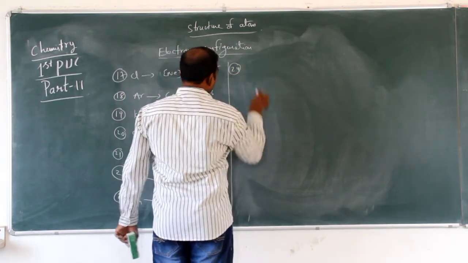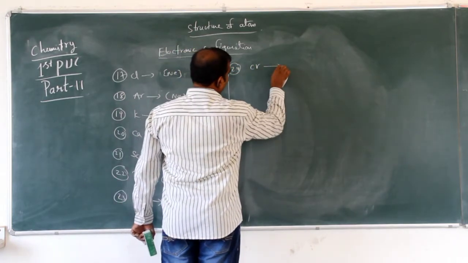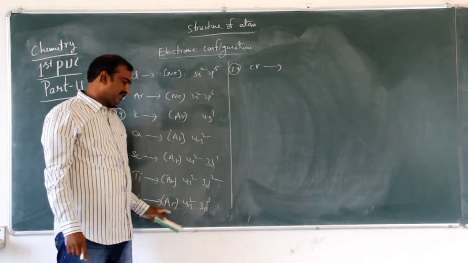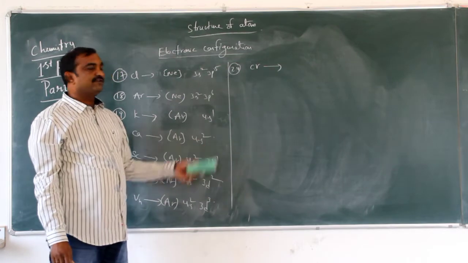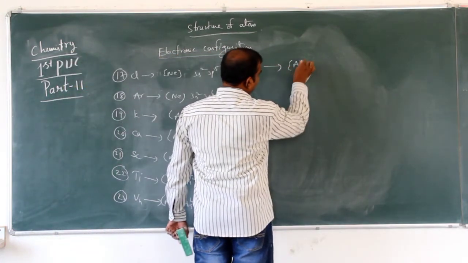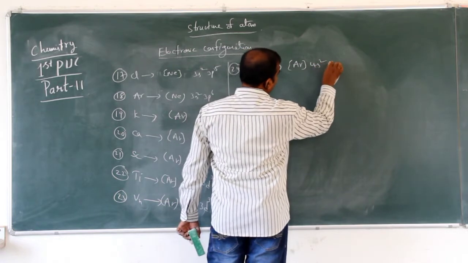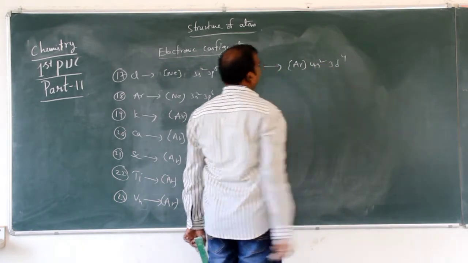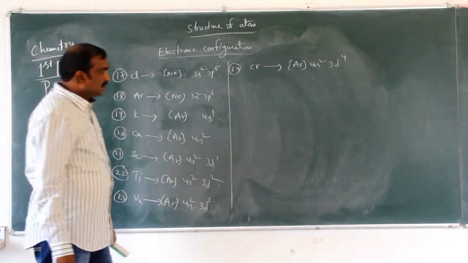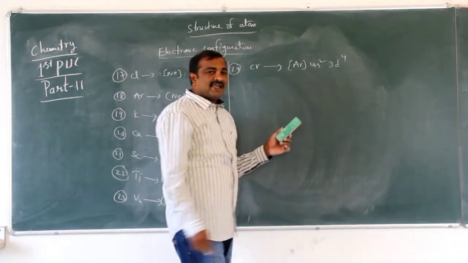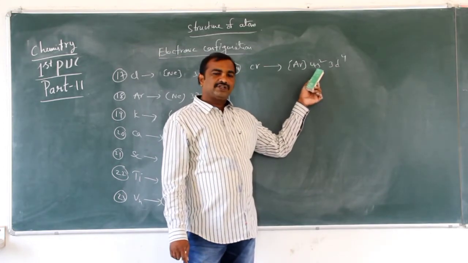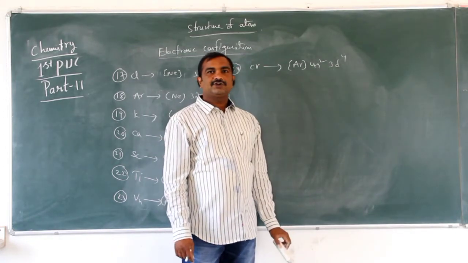24 is chromium. So chromium, look at here, 3d4. Argon 4s2 3d4. Actually, the electronic configuration of chromium would be argon 4s2 3d4.